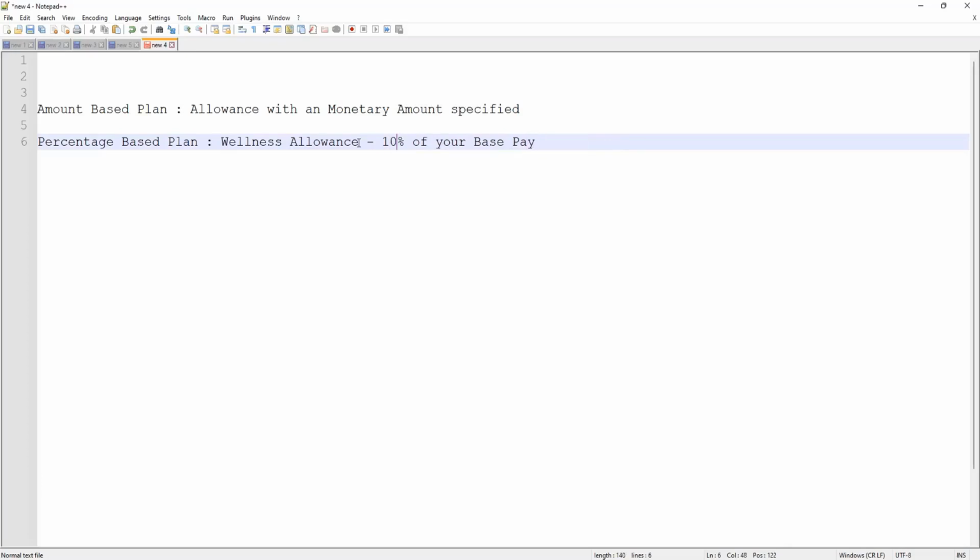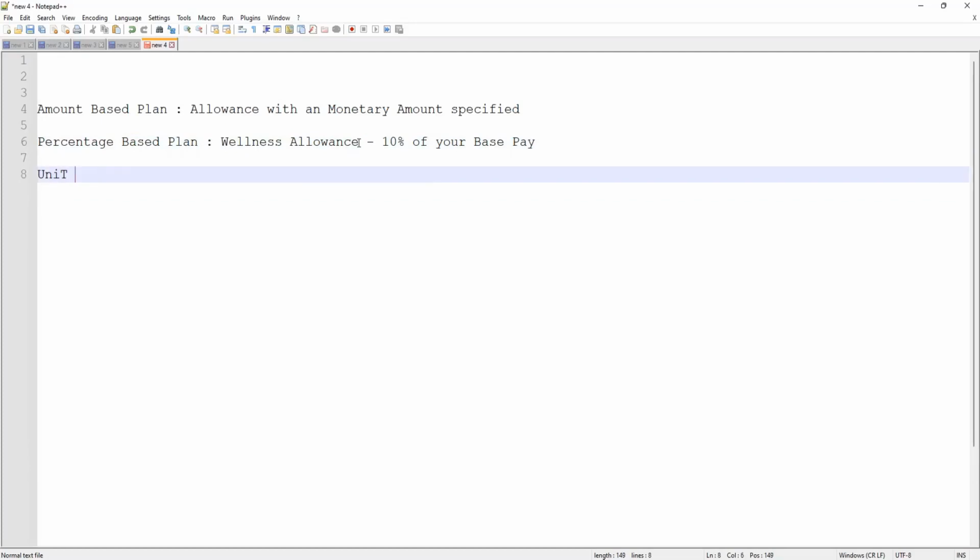Let's make it 10% of your base pay. So every month, you're going to get a wellness allowance. This amount you are supposed to spend on your wellness, like maybe a gym membership, or maybe some sports goods, or maybe some fitness gear and so on. So this is your wellness allowance, right? That is 10% of your basic pay. Okay, but this is a percentage-based plan. This will be a percentage of something, most commonly the base pay.